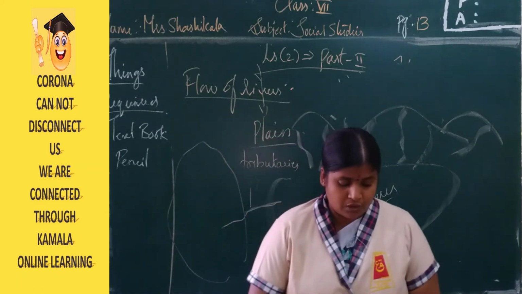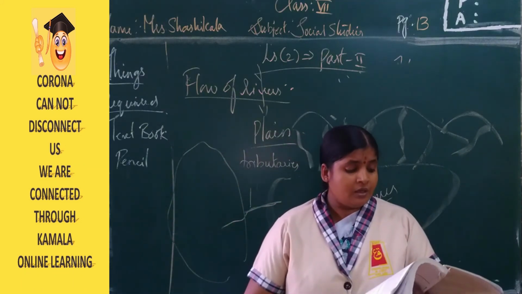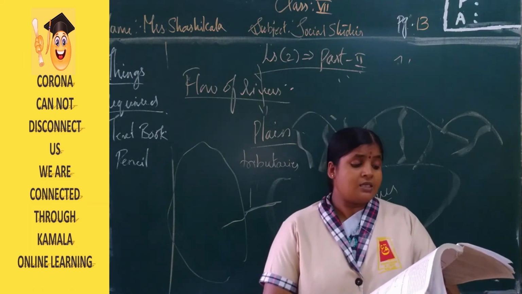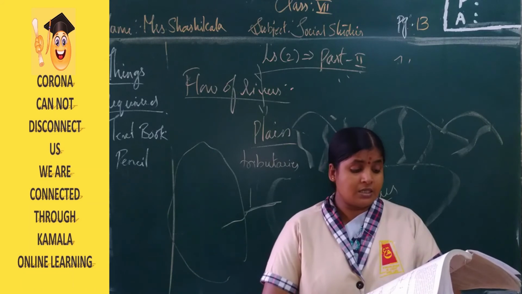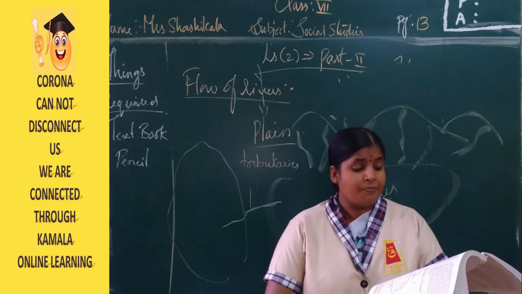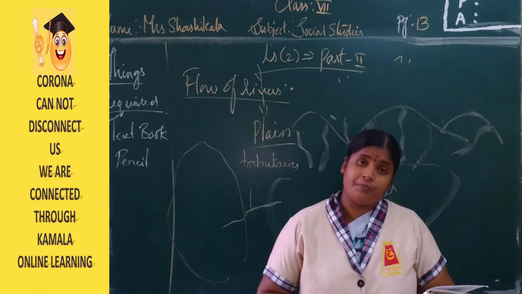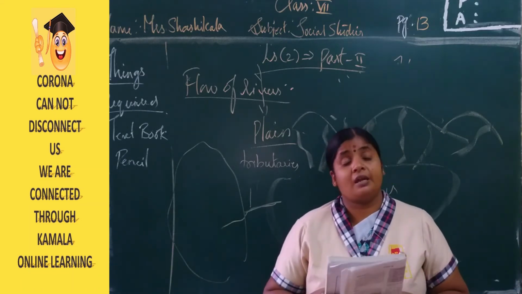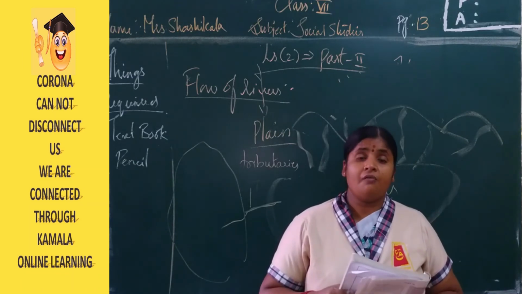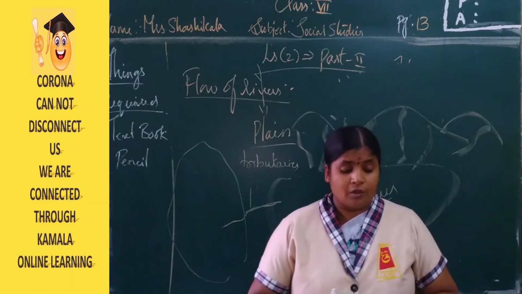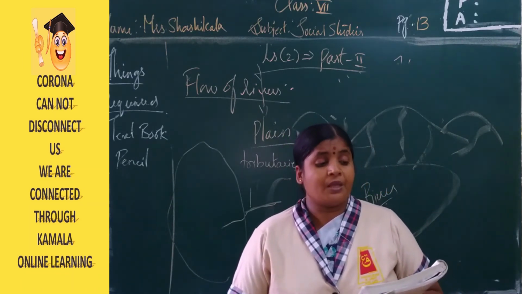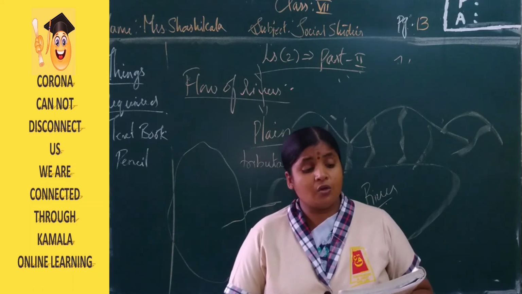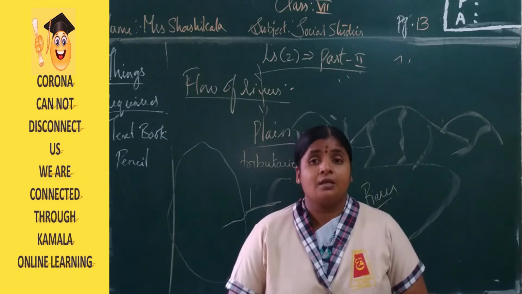Here in the textbook you can underline that one. As the river becomes bigger and broader, its flow gets slower. It starts depositing the silt and sand it has carried on its bed and banks. This causes the formation of plains. A plain is nothing but a flat surface area formed with the help of the sand and silt carried by the force of water. Now, page number 15: as it nears the sea, the speed of water in the river decreases and it is no longer able to carry the silt and sand.